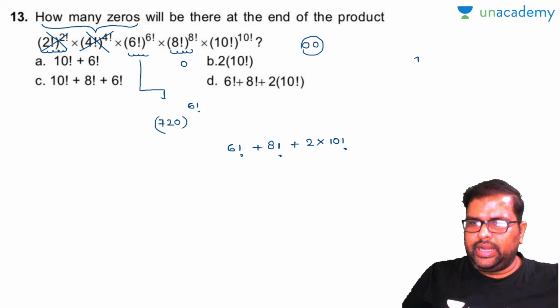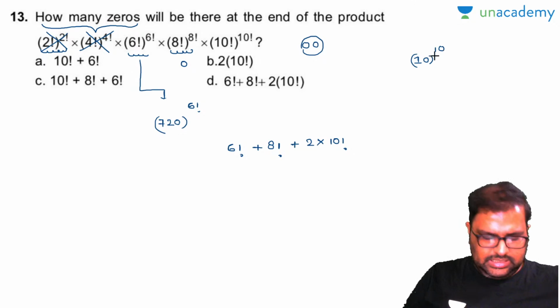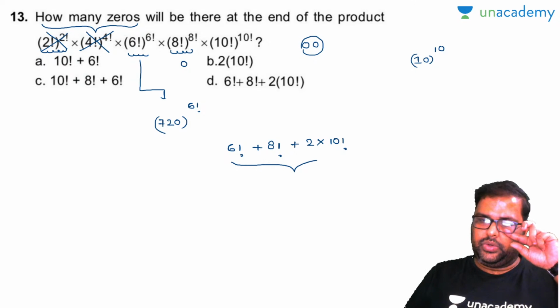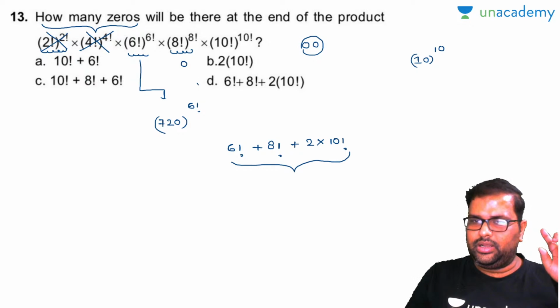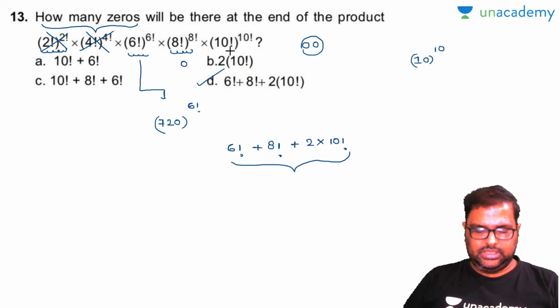Now look, 10 to the power of 10 is nothing but what? How many zeros will be there? 10 zeros will be there. One zero, and it is the same case with the 10. So your answer is 6 factorial plus 8 factorial plus 2 into 10 factorial, and your option number D. 10 seconds. You can solve this question in 10 seconds.